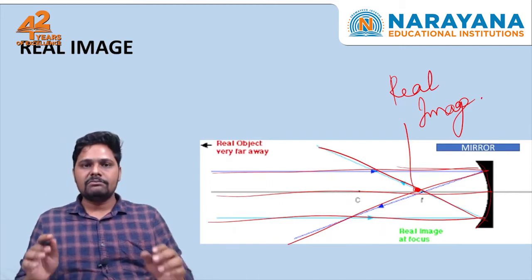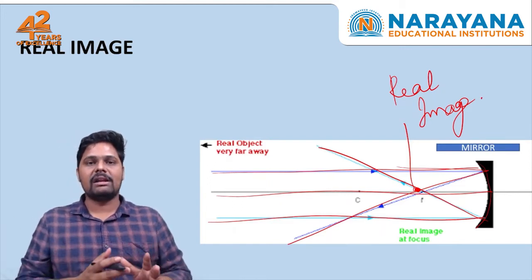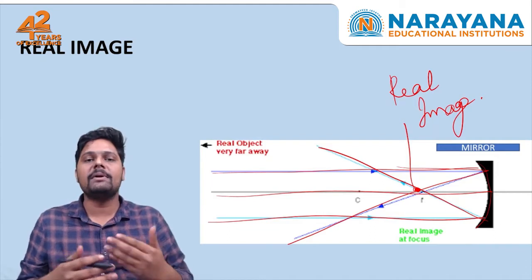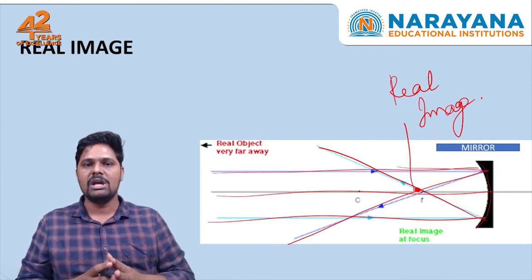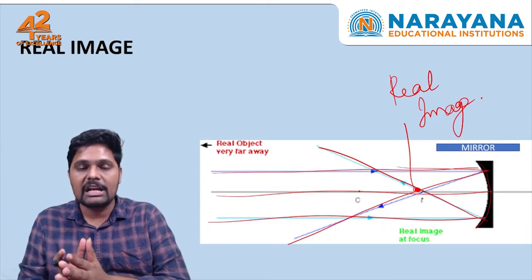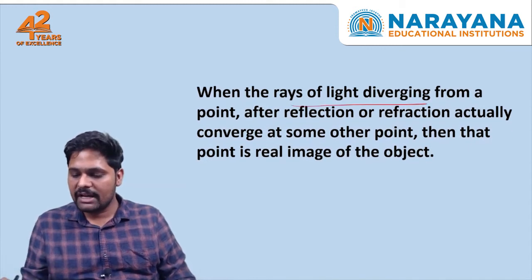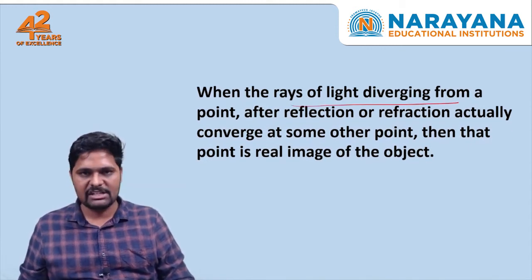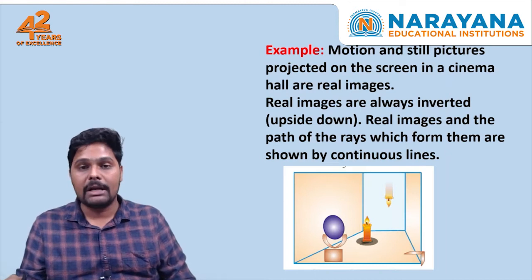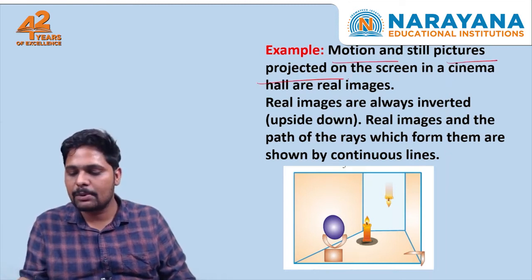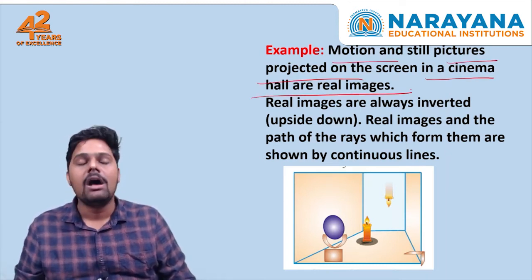If the reflected rays are not really meeting but appear to be meeting, that is called a virtual image. After reflection, if the rays are really meeting, converging at a point, then the image formed is called a real image. This is the definition of a real image, which we have seen. For example, motion and still pictures projected on the screen in a cinema hall are real images.